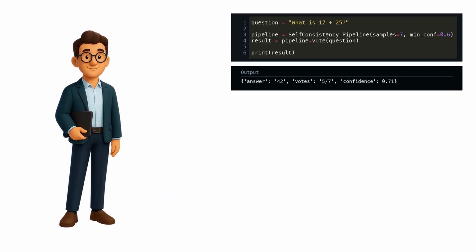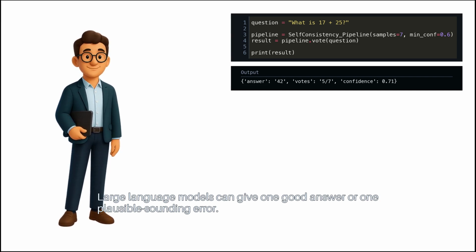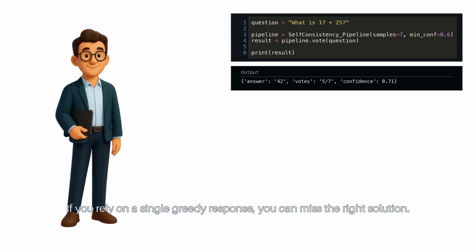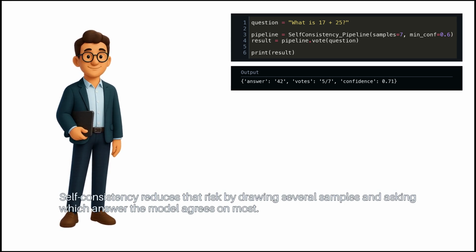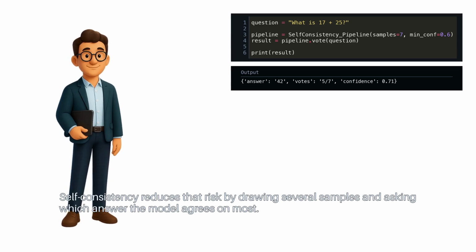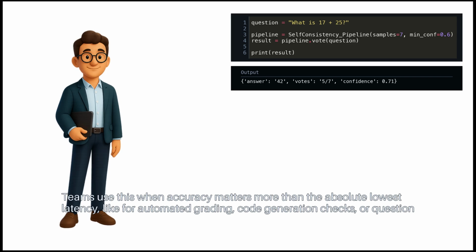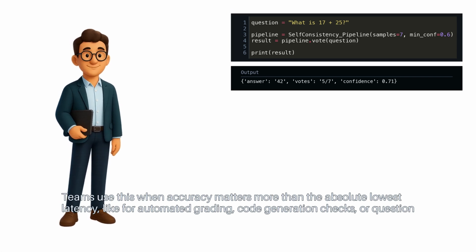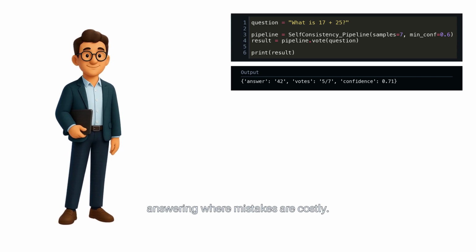Start with the problem. Large language models can give one good answer or one plausible-sounding error. If you rely on a single greedy response, you can miss the right solution. Self-consistency reduces that risk by drawing several samples and asking which answer the model agrees on most. Teams use this when accuracy matters more than the absolute lowest latency, like for automated grading, code generation checks, or question answering where mistakes are costly.